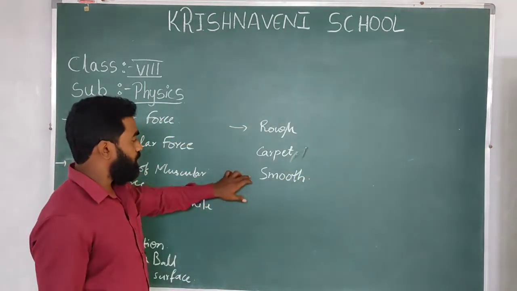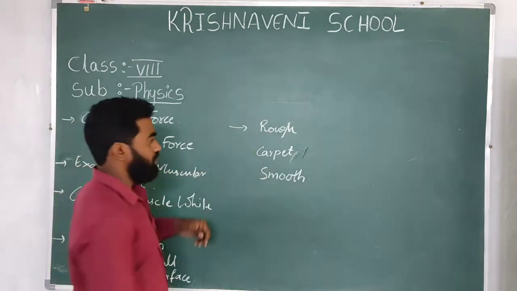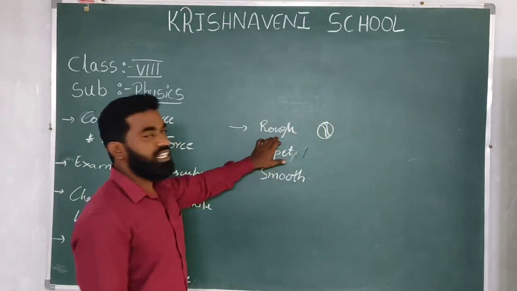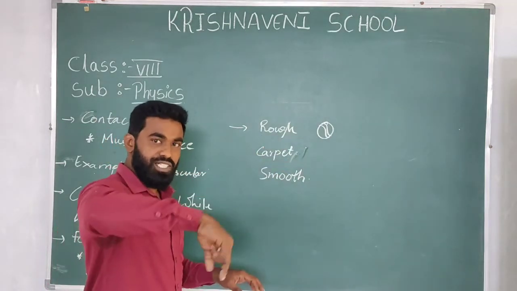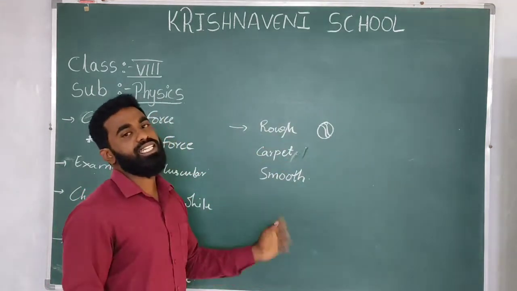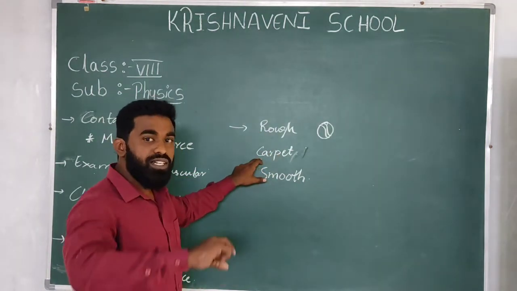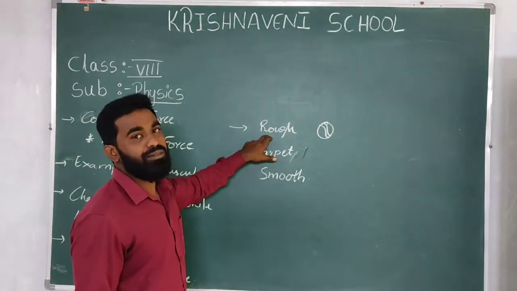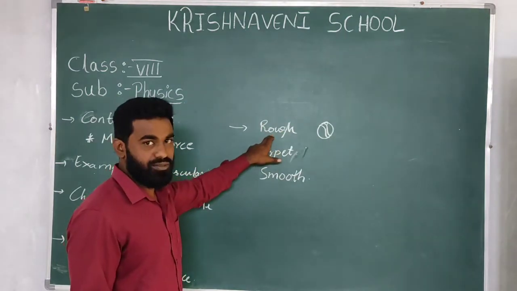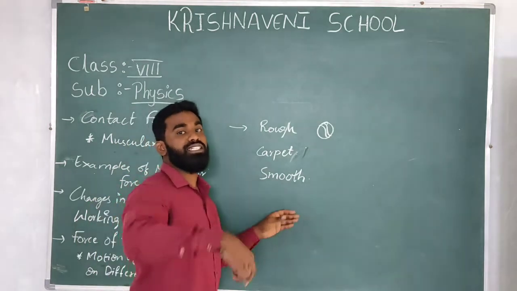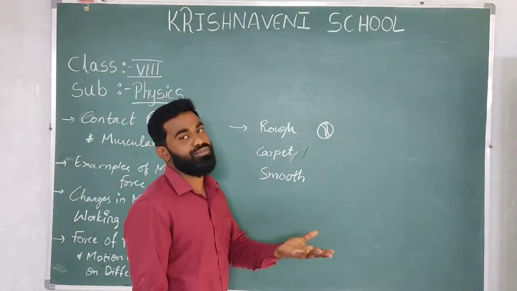So on these three surfaces, what happens if you roll a ball? On the rough surface, it will roll for some time, but it will stop very quickly as the surface is very rough. On the carpet, it will roll for more time than on the rough surface. In the smooth surface, it will roll continuously for a longer time. After that, it will stop.